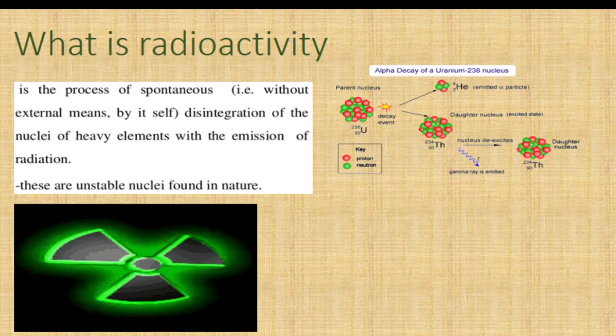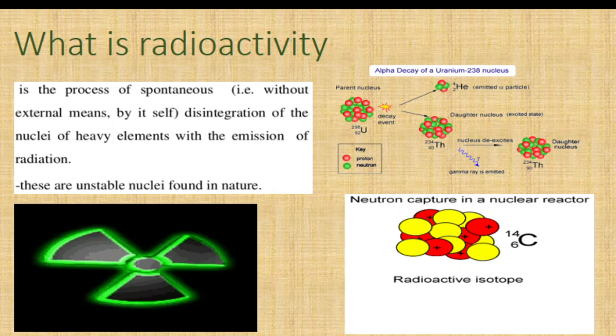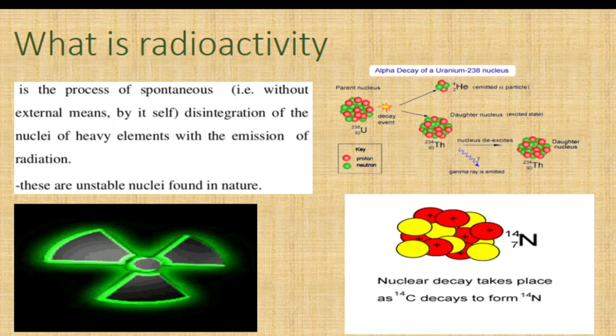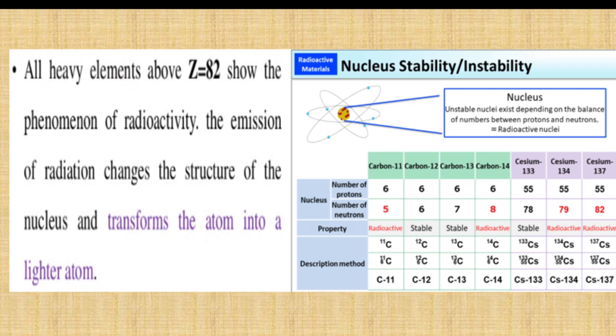Example, uranium-238 (92 protons), which is an unstable nucleus, will become a stable nucleus by emitting alpha particles. One more example is carbon-14, which is an unstable nucleus, and will become a stable nucleus by emitting certain radiations. So this process of conversion of an unstable nucleus into a stable nucleus by emitting radiations is called radioactivity.